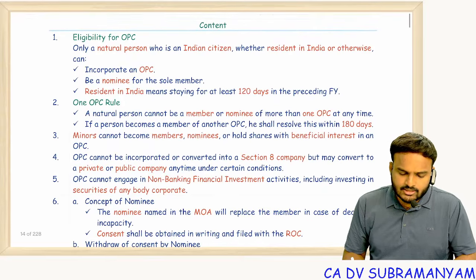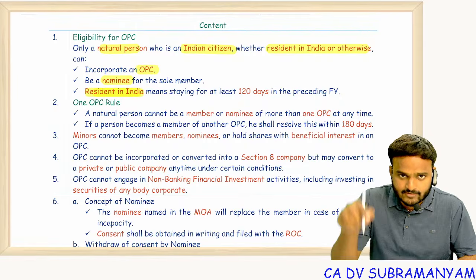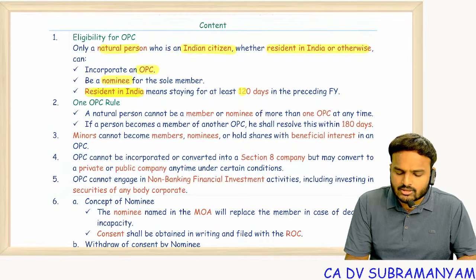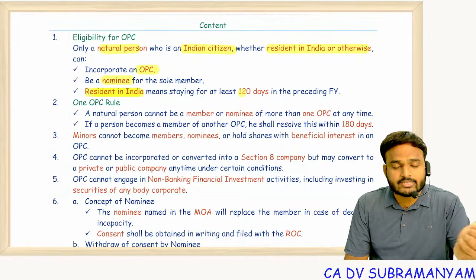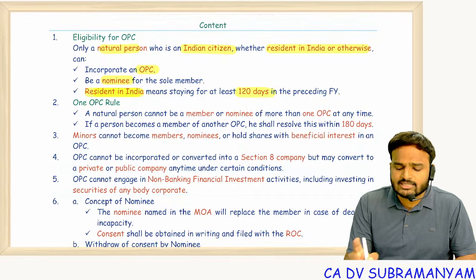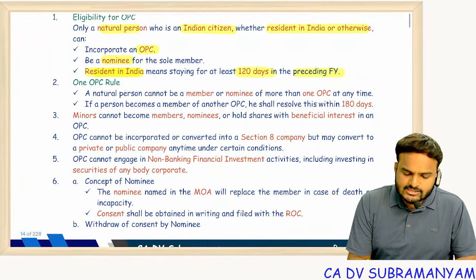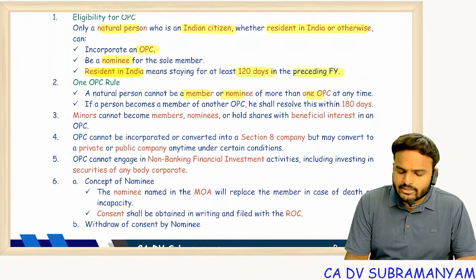We'll see the material. So only a natural person, an Indian citizen, whether resident in India or not, can incorporate an OPC or be a nominee. Resident in India, for this section's purpose, means not what you read in the Income Tax Act or FEMA. Here, resident in India means at least 120 days in the preceding financial year. Next one, a person can become a member or nominee in only one OPC.